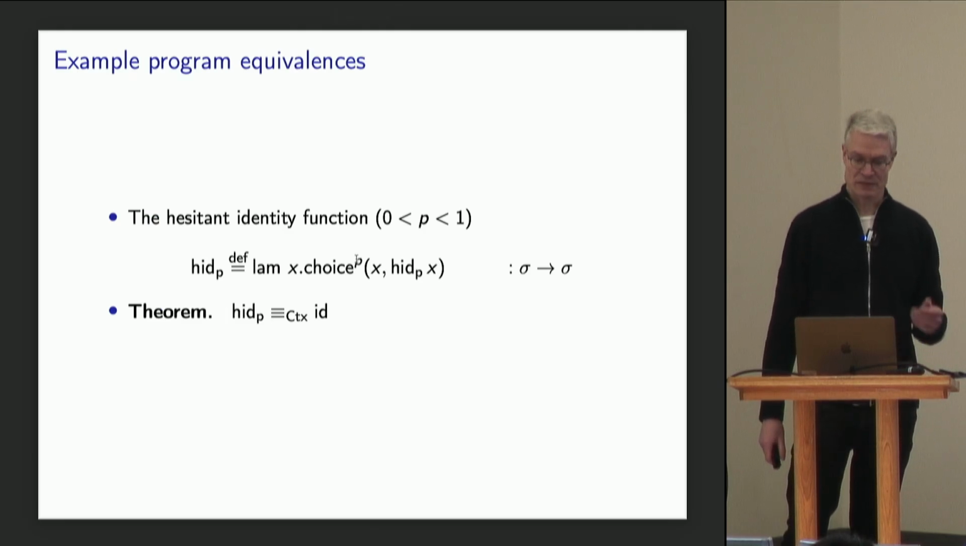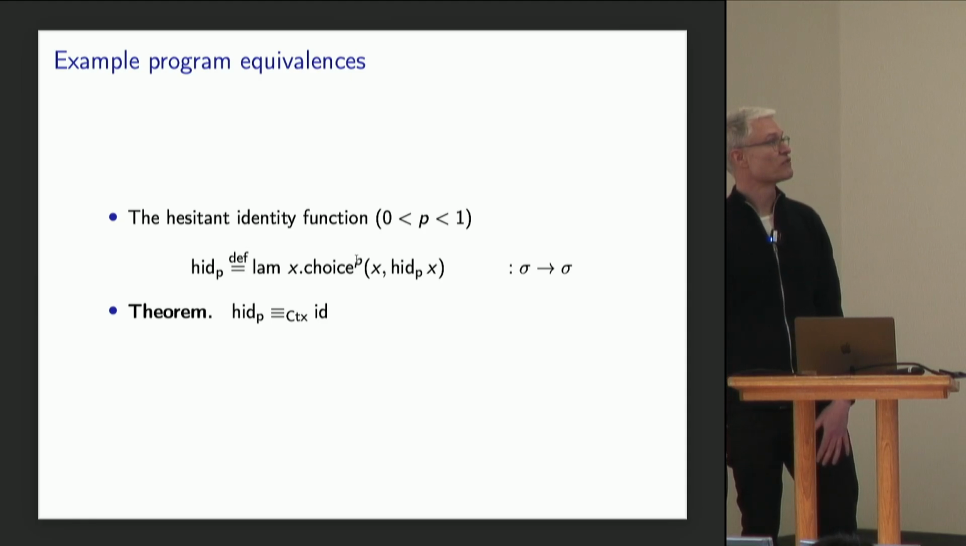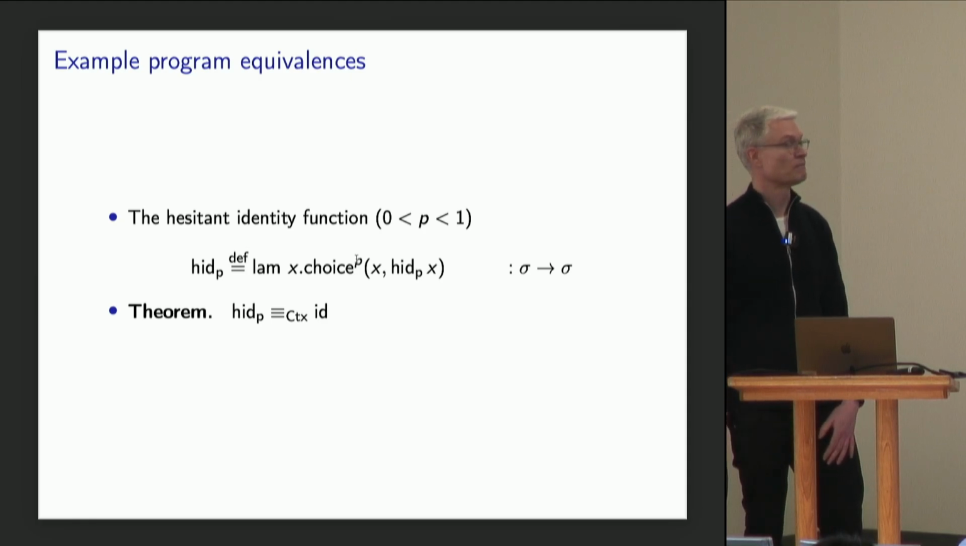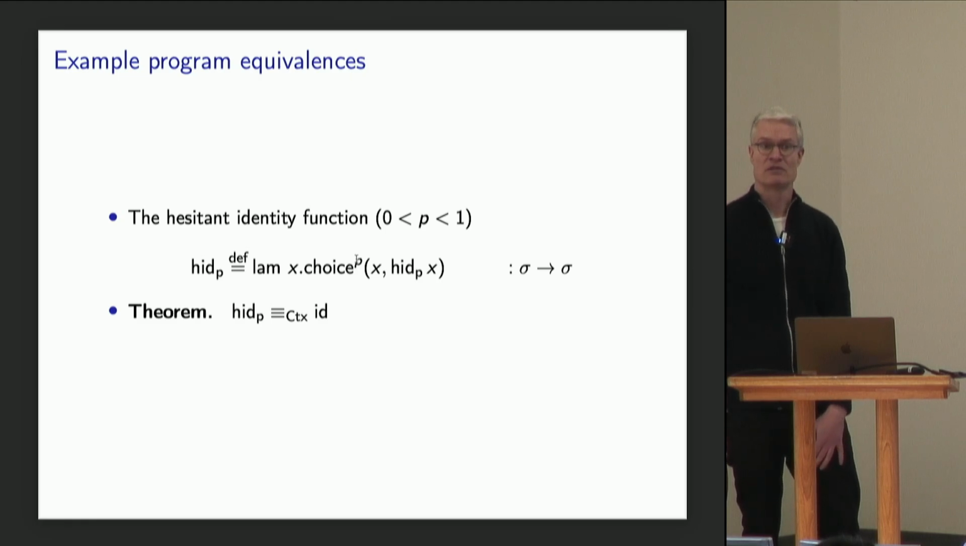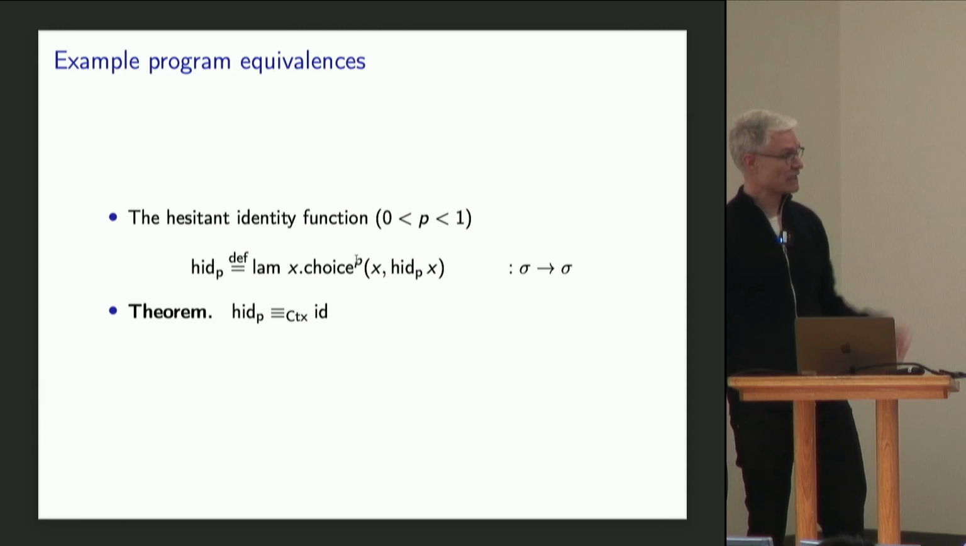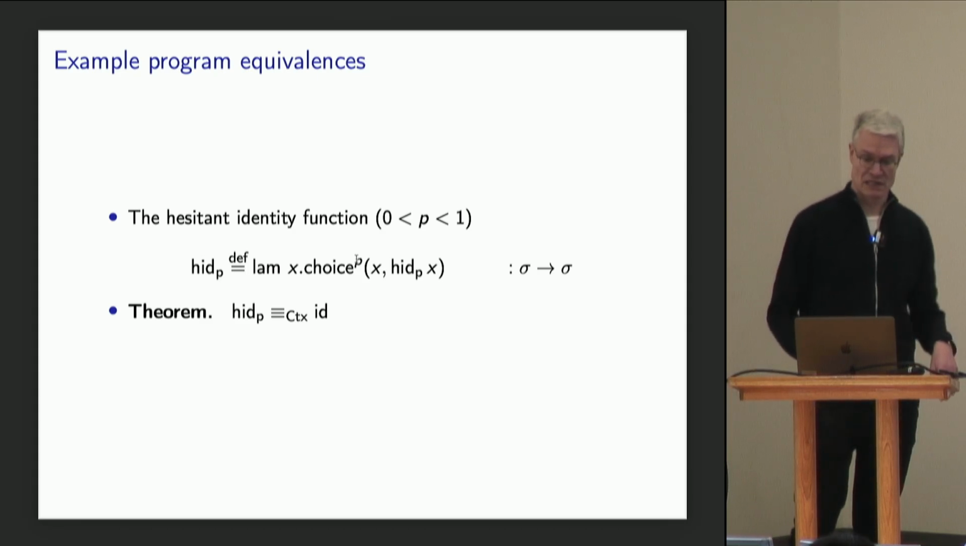So let me start with a few toy examples of the kind of reasoning that we'd like to be able to do. Here's the hesitant identity function. It takes an x as input, and with probability p, it returns the x. With probability 1 minus p, it calls itself recursively. With probability 1, it will eventually return its input. So it should be contextually equivalent to the identity function. And indeed, we prove that using the methods in this paper.